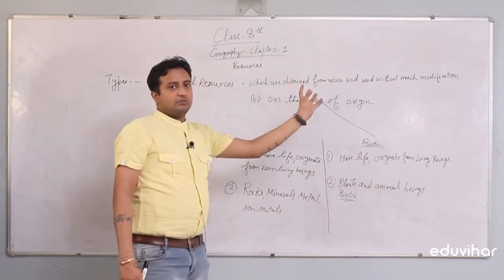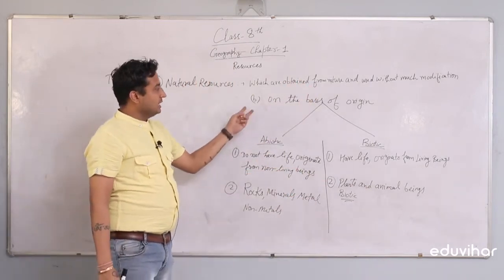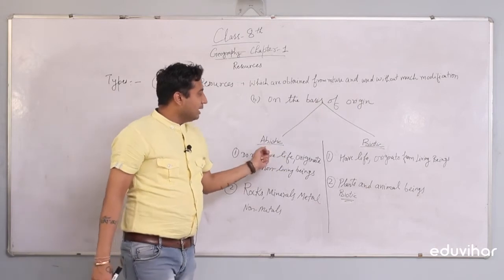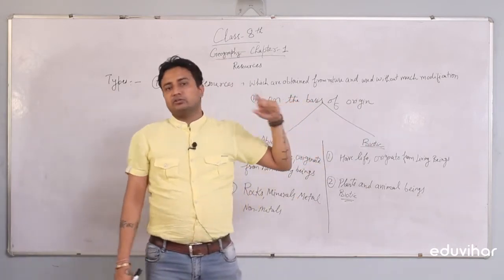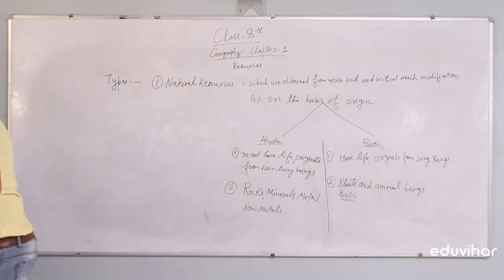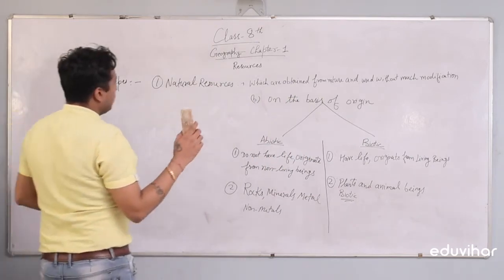So on the basis of origin, natural resources can be classified into abiotic and biotic. So this was our second classification.